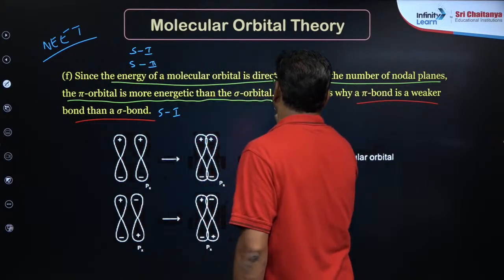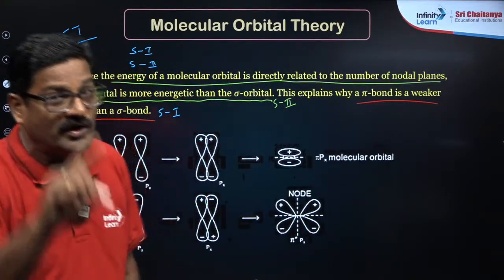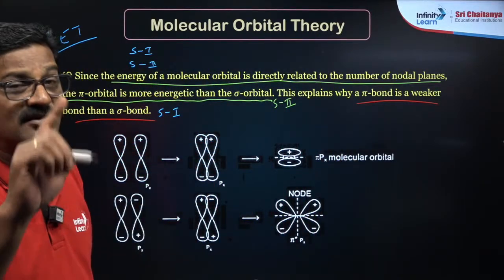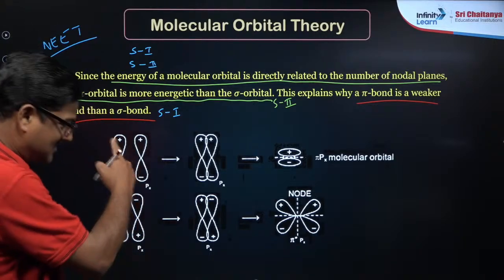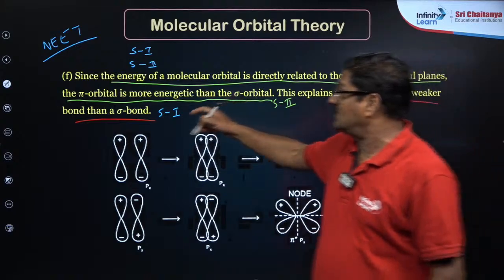This comes as statement 2, and assertion and reason are both correct, and the reason is the correct explanation of the assertion. You can say these are the type of questions.